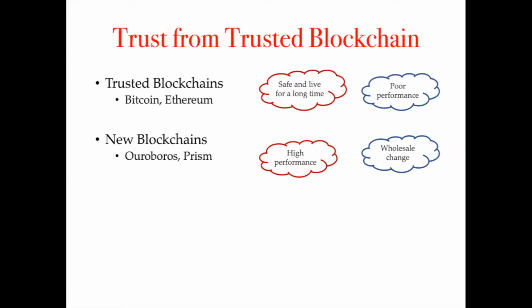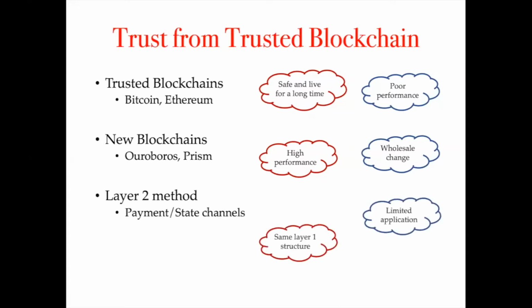To address this concern, high-throughput scaling solutions are explored via Layer 2 methods, including payment channels and state channels. These solutions use existing blockchains as the Layer 1 structure, but their computations are closely tied to the original blockchain and involve locking the main chain state, which limits the application scope.